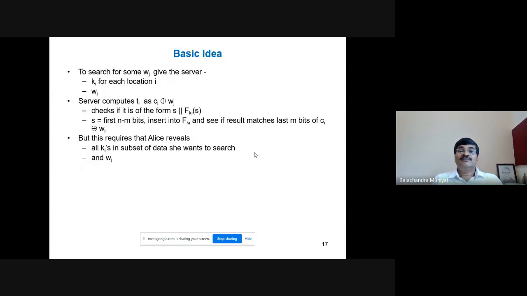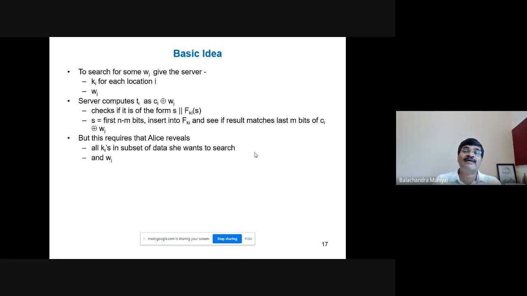Now, what is the basic idea behind this? Suppose the client or the user wants to search whether the keyword Wj is present in the encrypted document stored in the cloud or not. The client will give the server Wj, the keyword, which is not encrypted here. Please understand, in this scheme, the keyword is not encrypted. That is the problem associated with this scheme.